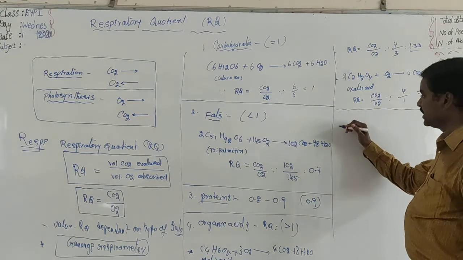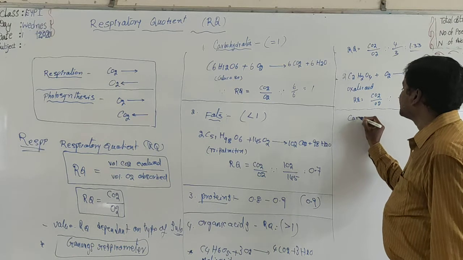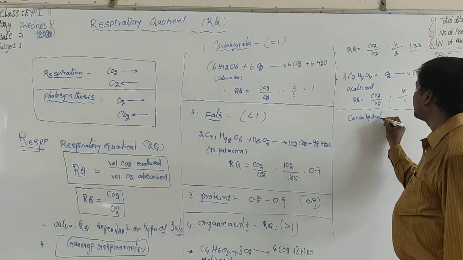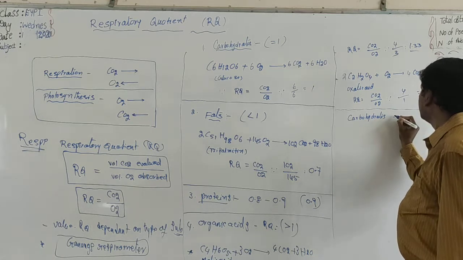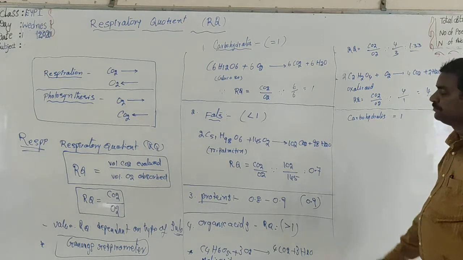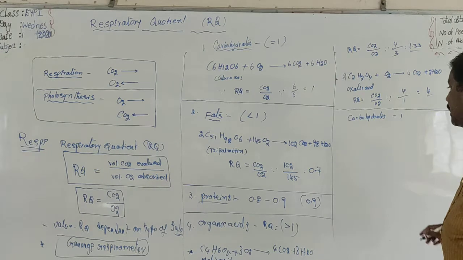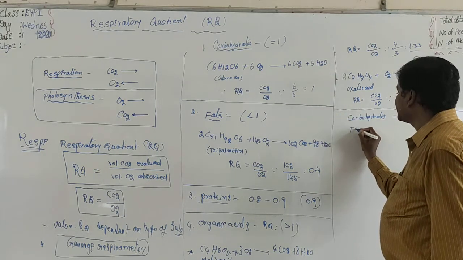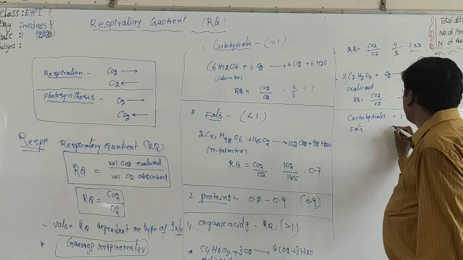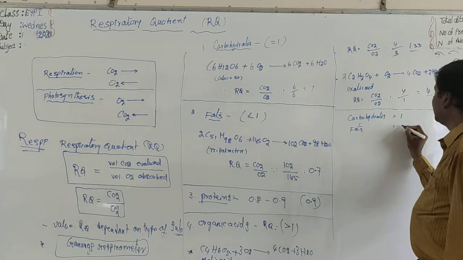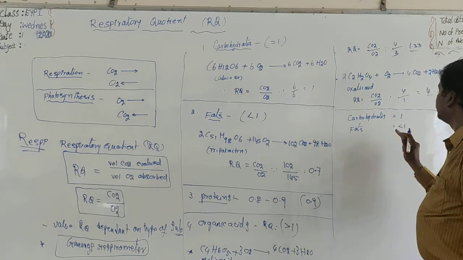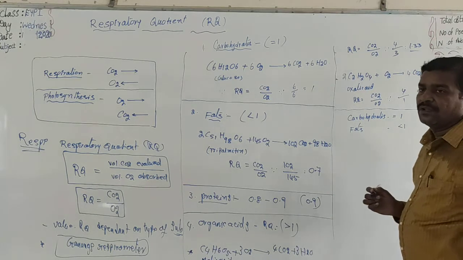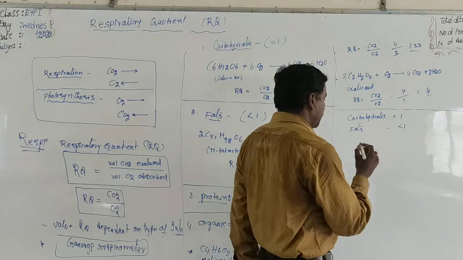Now coming to conclusion. Carbohydrates, RQ value for carbohydrates is equal to 1. Okay, and now coming to fats, here less than 1. Fats less than 1. What about the proteins?